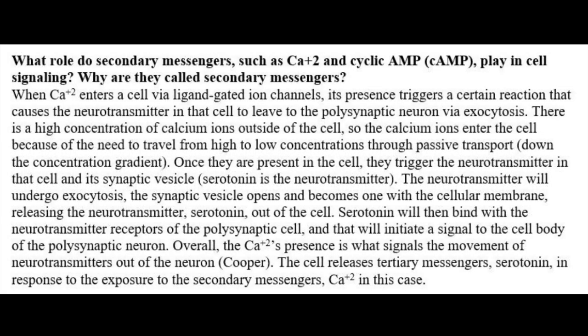When calcium ions enter a cell via ligand-gated ion channels, their presence triggers a reaction that causes the neurotransmitter in that cell to leave to the postsynaptic neuron via exocytosis. There is a high concentration of calcium ions outside of the cell, so the calcium ions enter the cell because of the need to travel from high to low concentrations through passive transport, down the concentration gradient. Once they are present in the cell, they trigger the neurotransmitter in that cell and its synaptic vesicle.